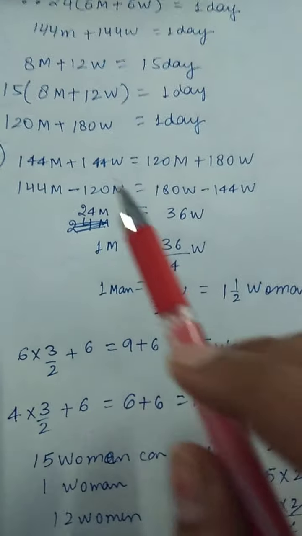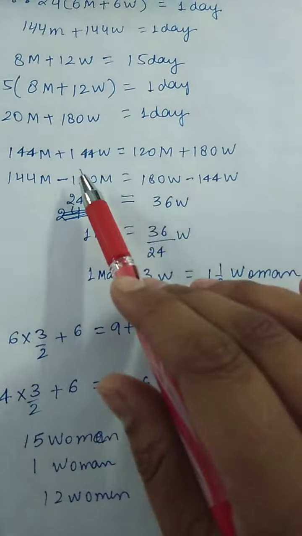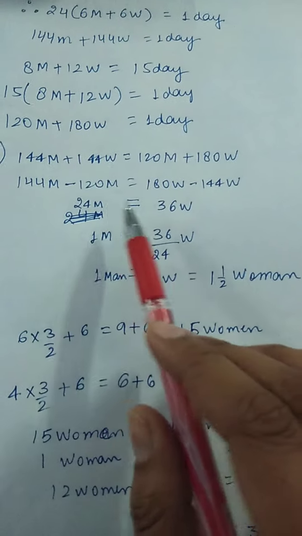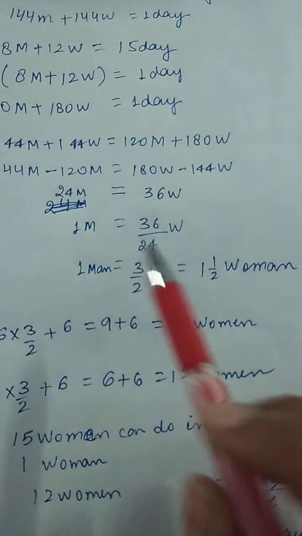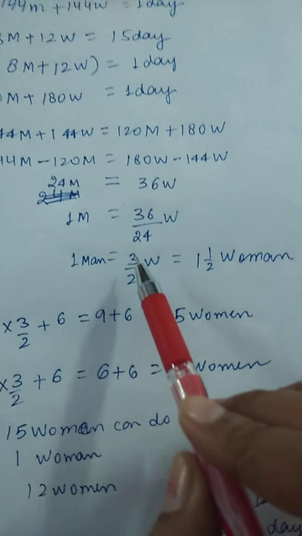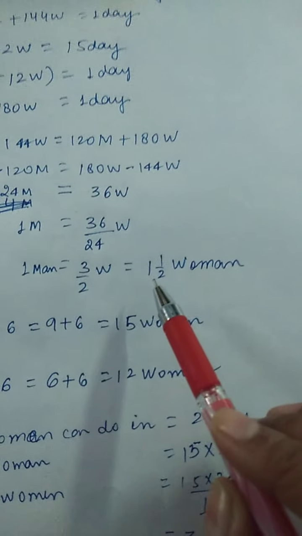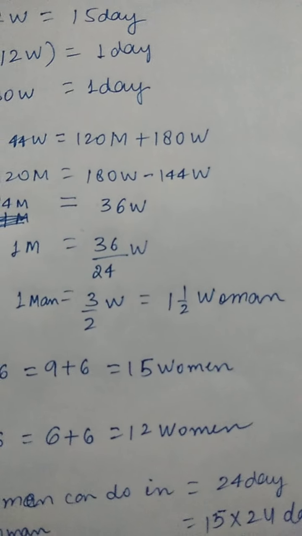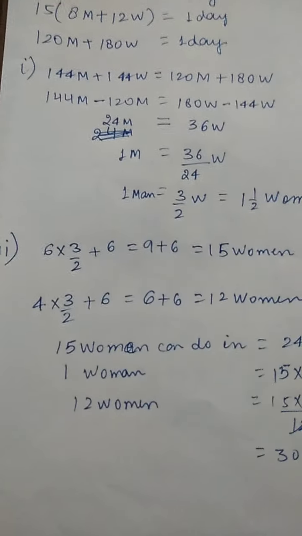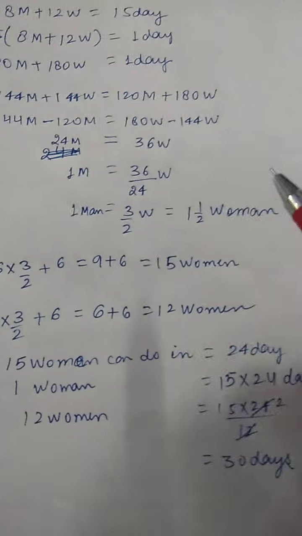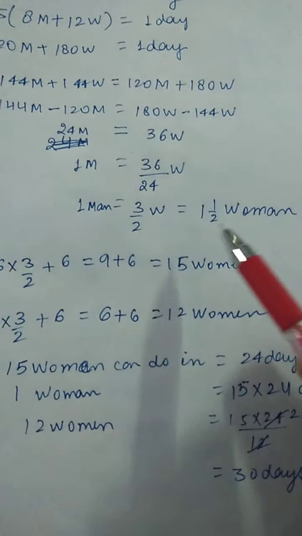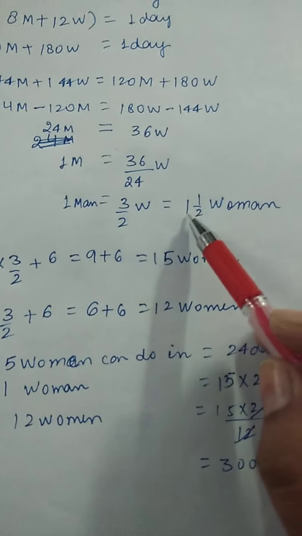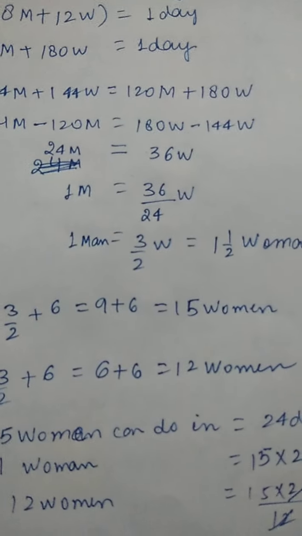Now both are equal because the amount of work is the same, so we will calculate here men and women. So one man is equal to 3 by 2, which is equal to 1 whole 1 by 2 women. So the first part is done: one man is equivalent to 1 whole 1 by 2 women. Now in the second part they are saying you have to find the time taken by 4 men and 6 women.